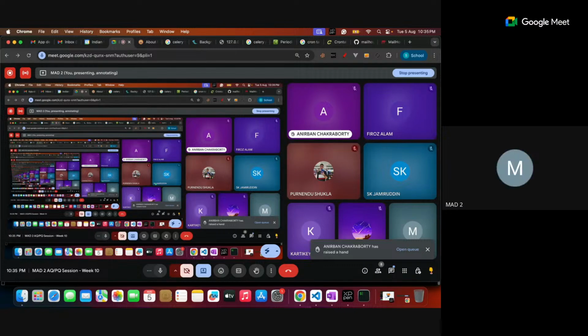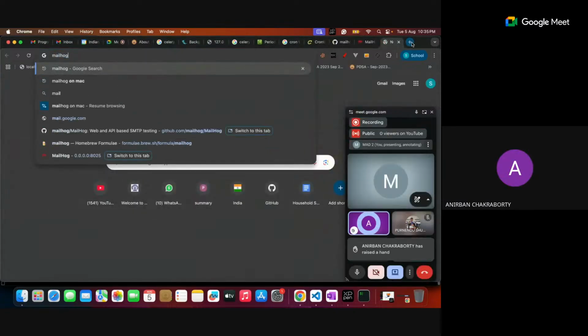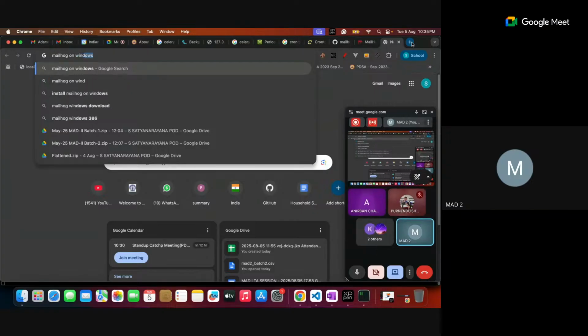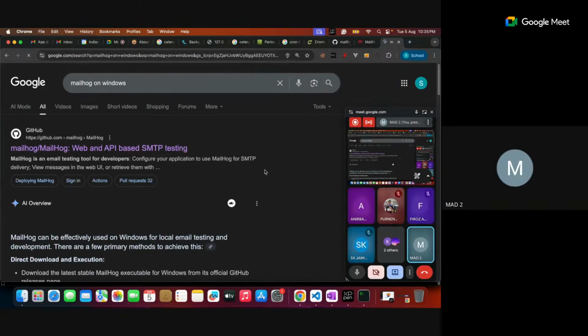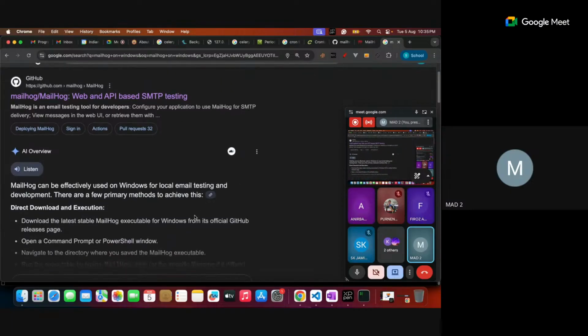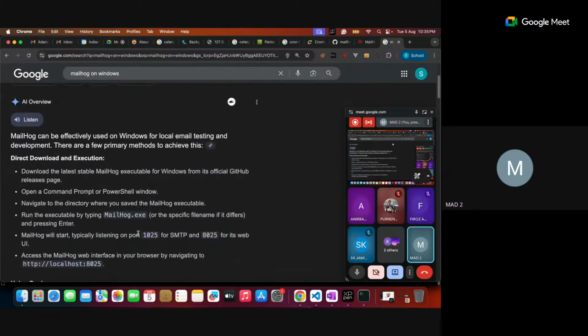Chakraborty, you want to ask something? Yes, sir, a couple of questions. First of all, does MailHog have to be installed in WSL? It's an open source one, so it can be installed on Windows also. Just a minute. Yeah, it is the local email setting. Yeah, mailhog.exe is already there.